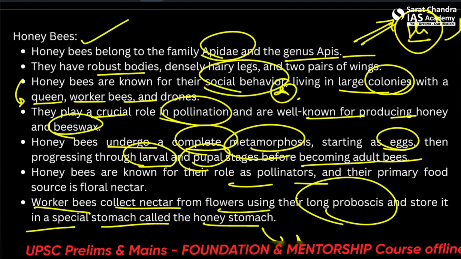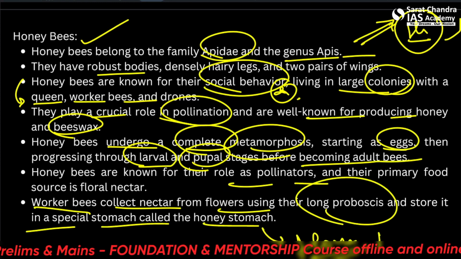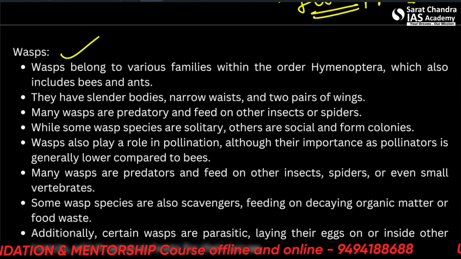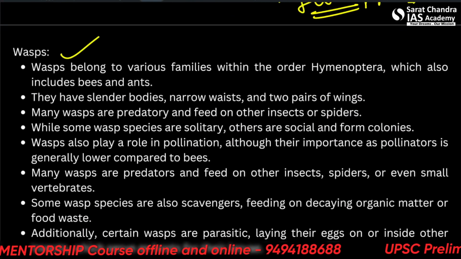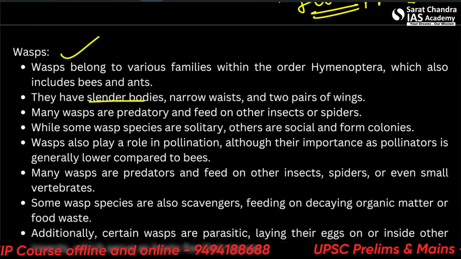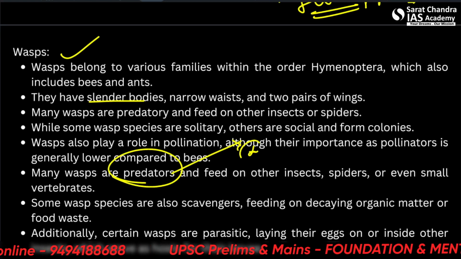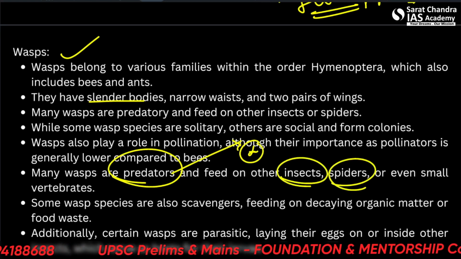The byproduct of this is honey and beeswax. Okay, so wasps are also similar to honeybees. They have slender bodies. Wasps are not very important for us, but it is important that they are predators. They feed on other insects, spiders, and even small vertebrates.